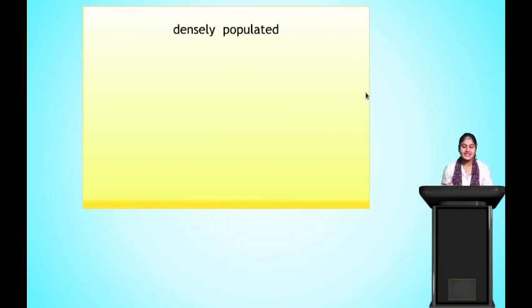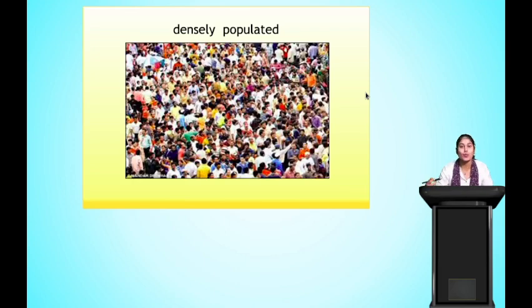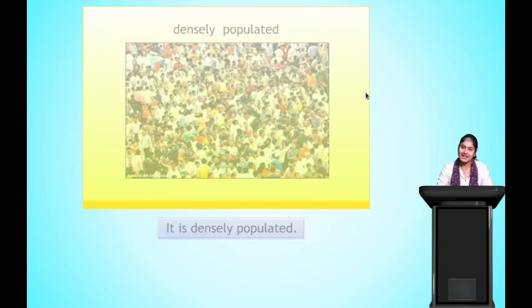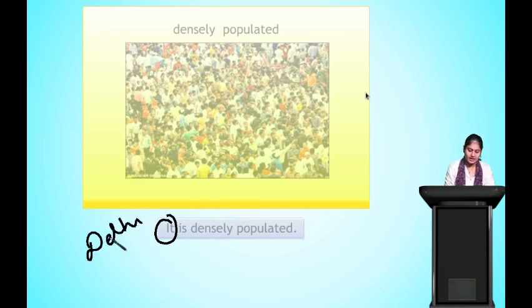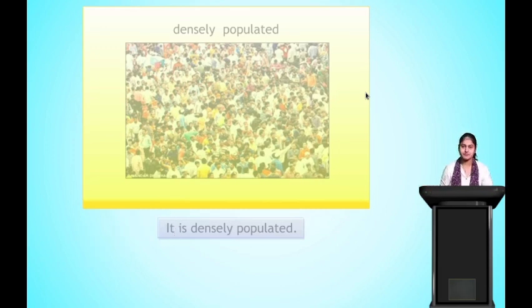Densely populated. It has very much population. So the sentence will be, it is densely populated. So what does this it refer to here? It is Delhi. Clear? So that is what we are talking about. We have already framed three sentences, so this is the fourth sentence. It is densely populated.